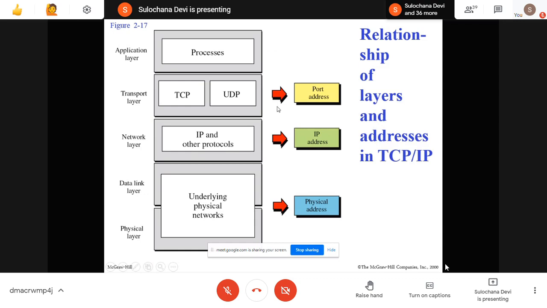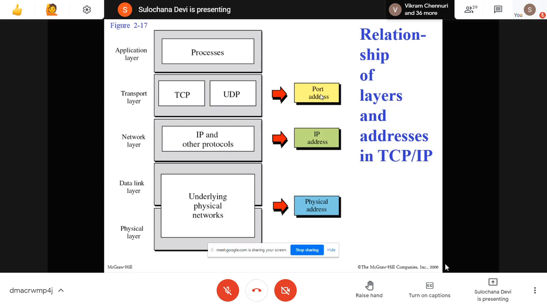So this is how at the transport layer these two protocols work, TCP and UDP, and both protocols use this port address. Port address is a unique identification of a particular application which is running on a machine. In one machine there can be multiple applications running.